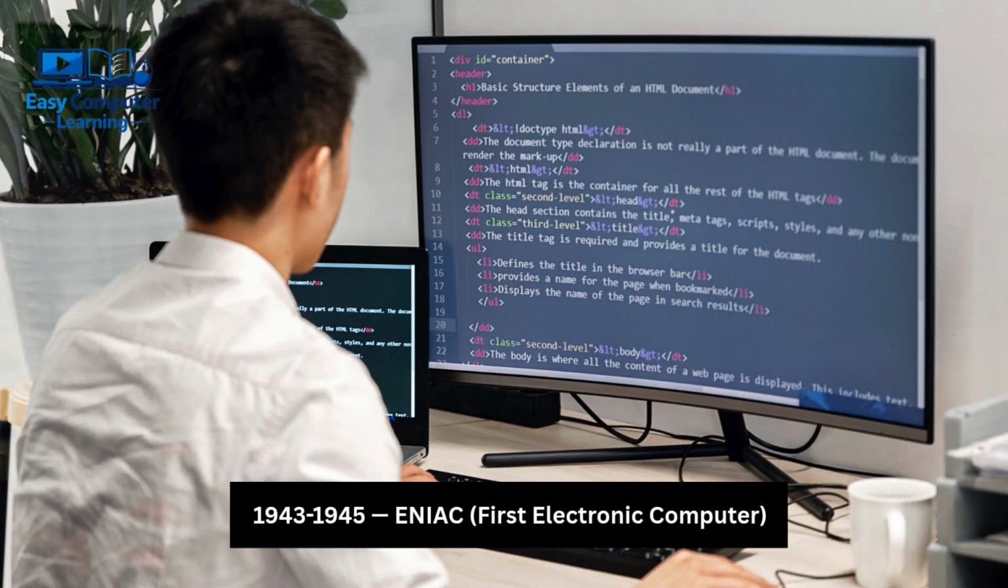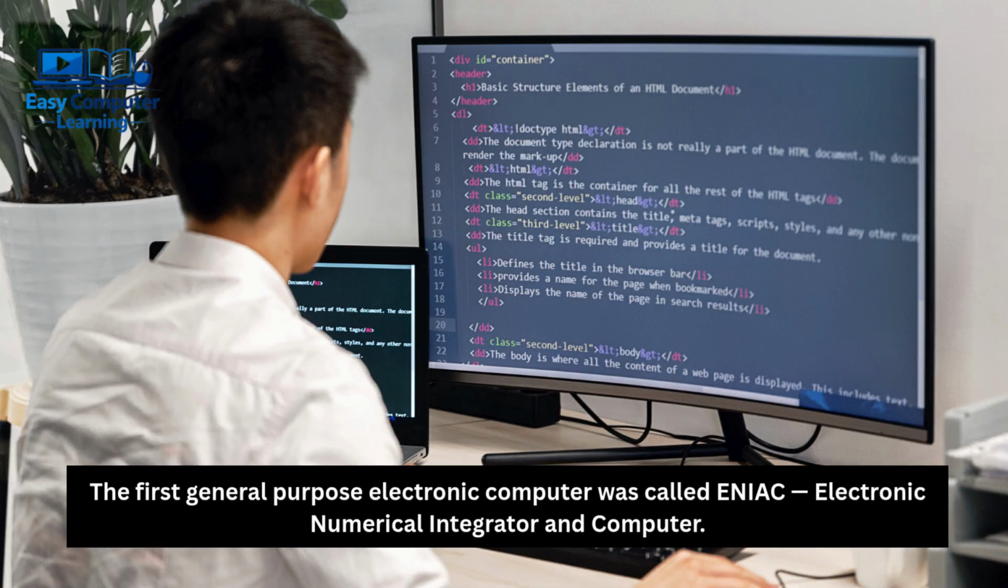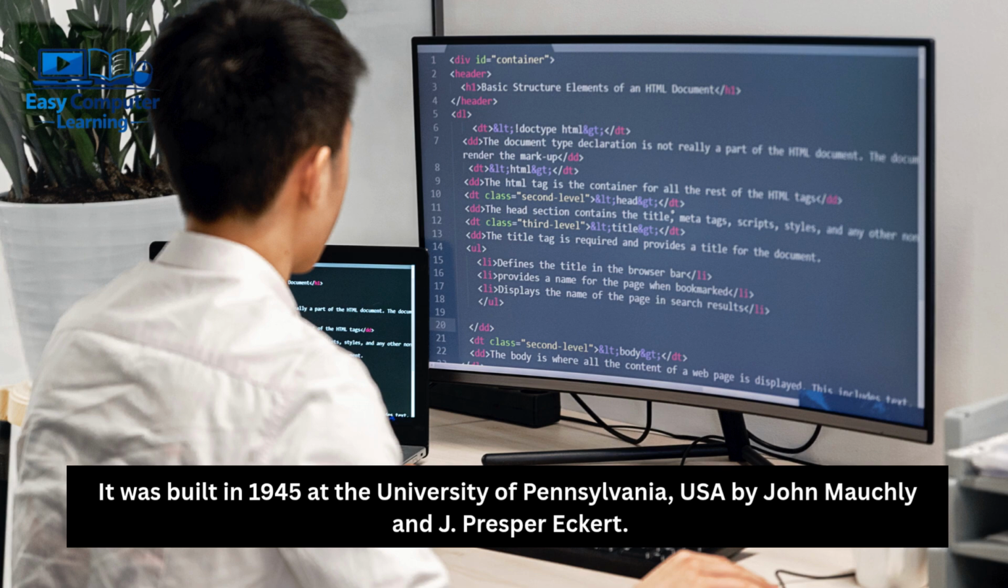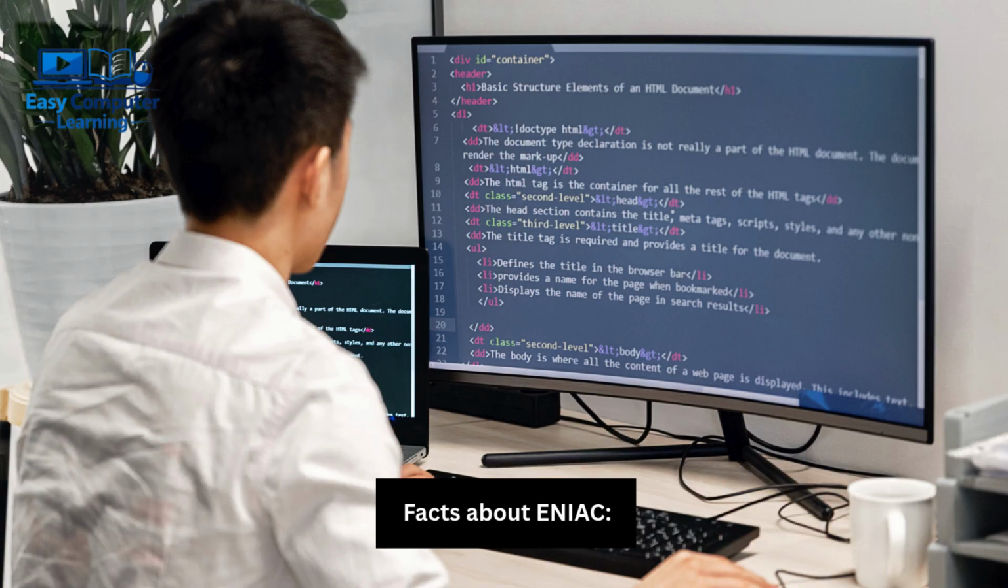1943 to 1945, ENIAC, first electronic computer. The first general-purpose electronic computer was called ENIAC, Electronic Numerical Integrator and Computer. It was built in 1945 at the University of Pennsylvania, USA, by John Mauchly and J. Presper Eckert.